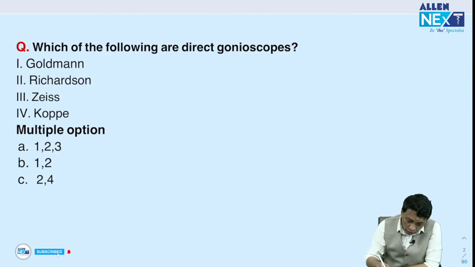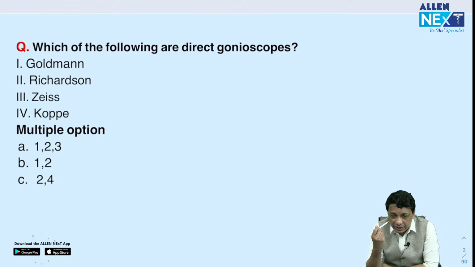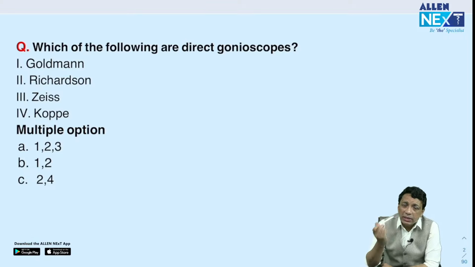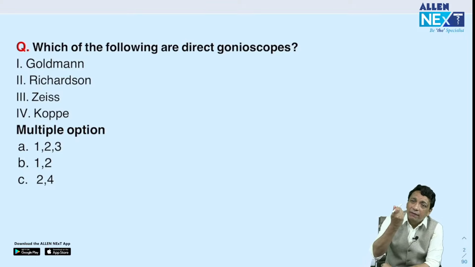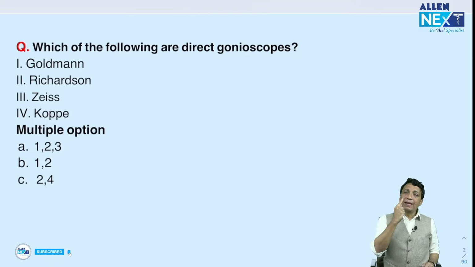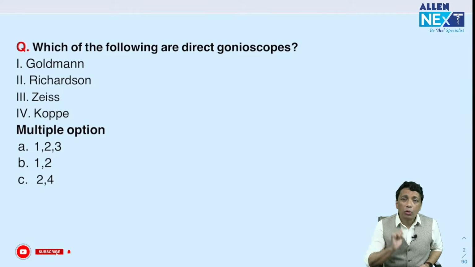Now, first of all, gonioscopes are instruments designed to check the angle; gonio means angle. We need a gonioscope because we cannot see the angle directly, because of the critical angle. The light rays, because of total internal reflection, reflect back inside the eye, which is why you cannot see the structures of the angle. The critical angle has to be more than 46 degrees; only then can the rays escape. That is why I require a gonioscope.